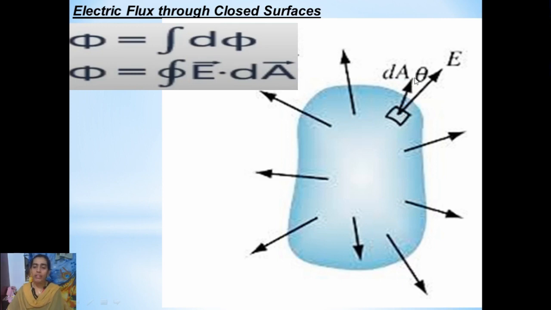What does that perpendicular line represent? It represents the direction of that area. Okay, and that normal is making a certain angle theta with respect to the electric field, right? So in the same way, we keep considering small surface area elements throughout this complete closed surface.